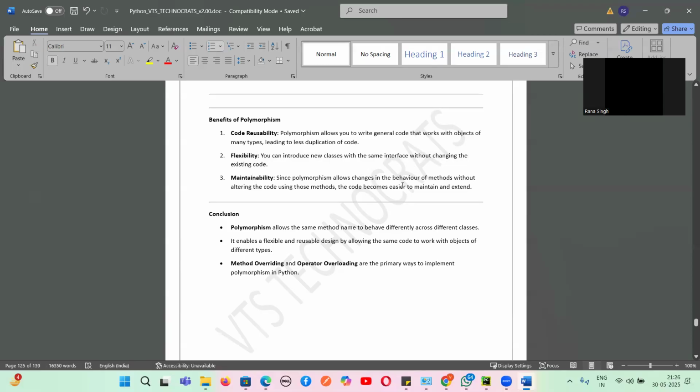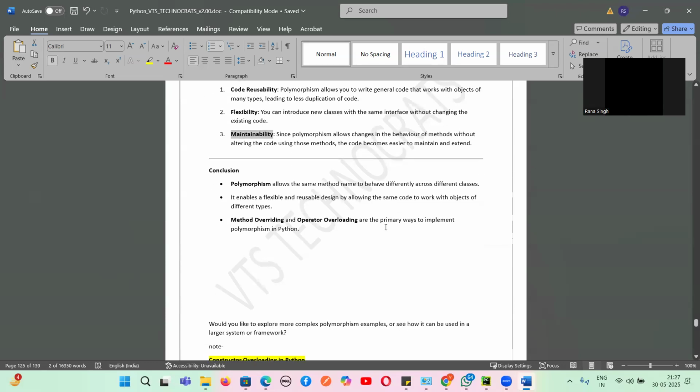Since Python allows changes in the behavior of a method without altering the code that uses the method, the code becomes easier to maintain. So code reusable: we can reuse the code again and again. Flexibility: same method, but different implementation. Maintainability: you don't have to write fresh code, you can use the same method names. So that is polymorphism, guys: the same method name behaving differently across different classes.